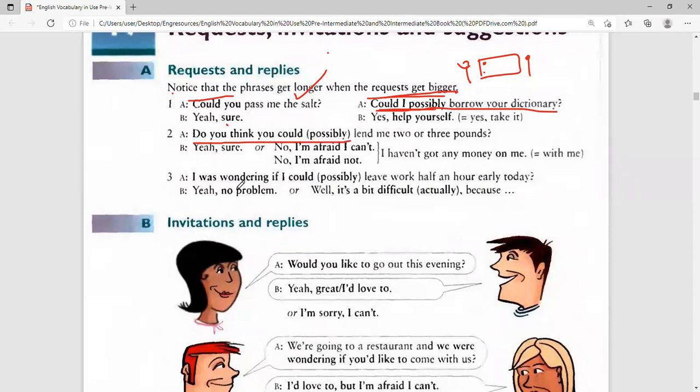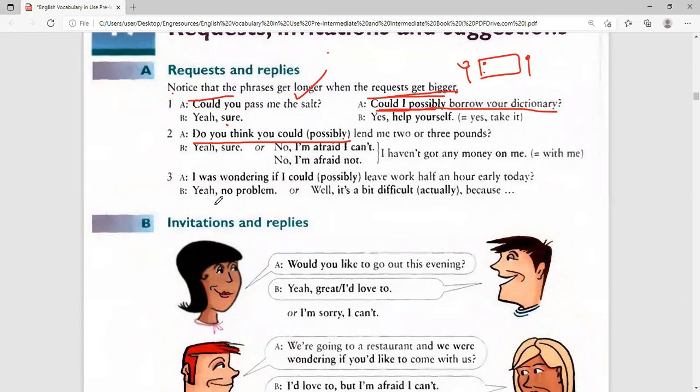Do you think I want to borrow from Nasra what? An iPhone 13. I'm going for a party and I want people to see me with an iPhone 13. And of course, she's using it. So I really have to beg her to help me. So I'll go and tell her, excuse me, Nasra, do you think you could possibly lend me your iPhone 13? Do you think you could possibly go with us? That is so polite, isn't it?